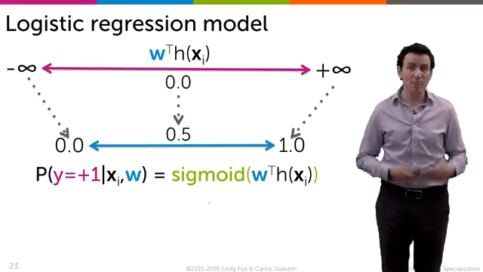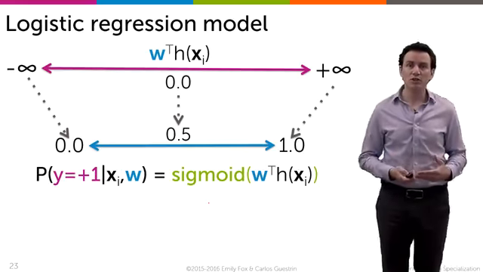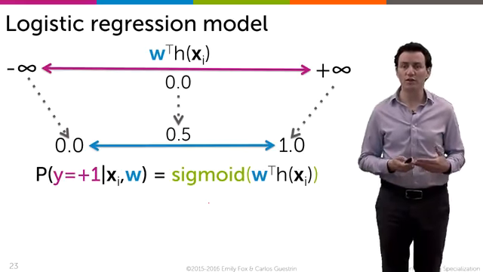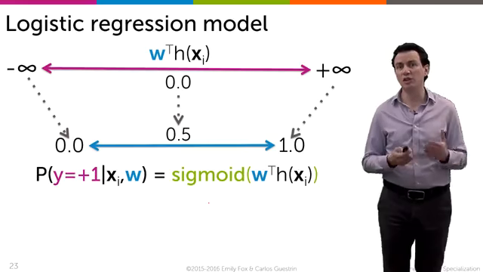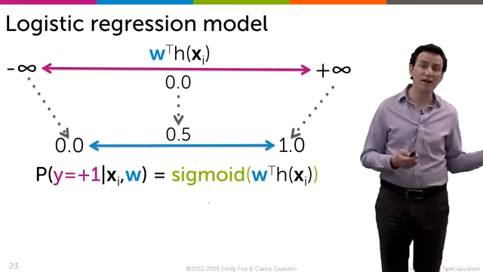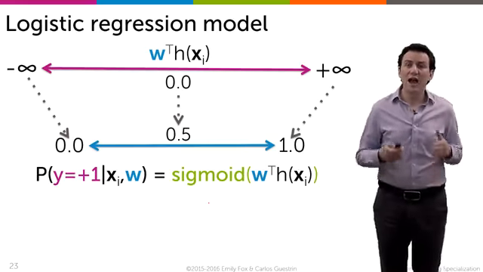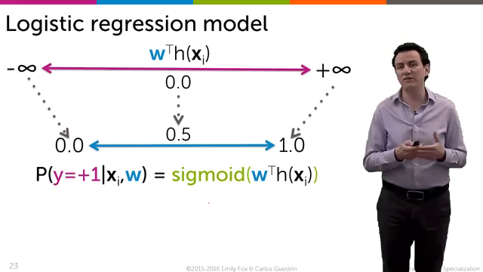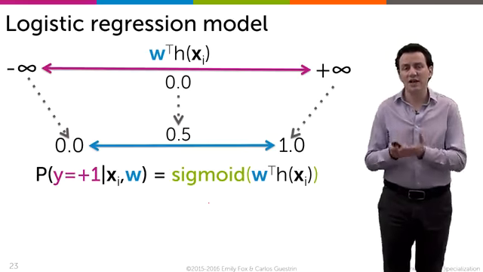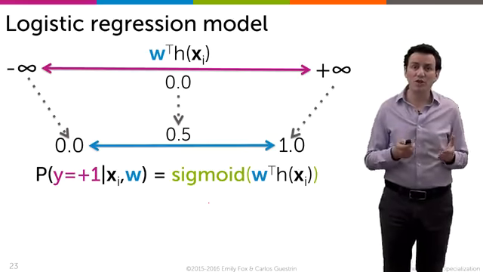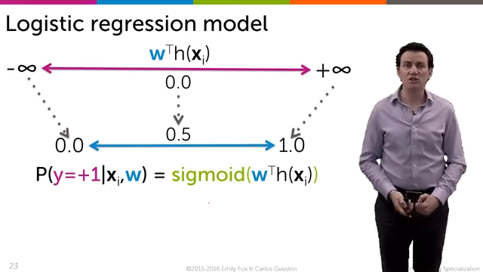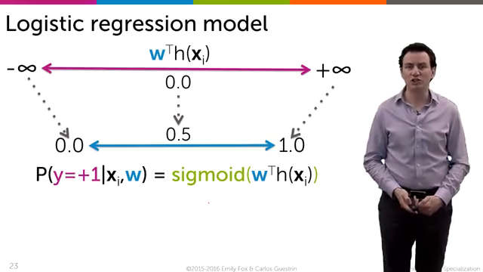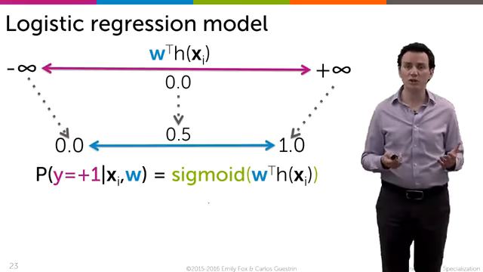As you remember from the previous modules, we talked about the relationship between the score on the data, W transpose H, which varies from minus infinity to plus infinity, and the actual estimate for probabilities, the probability of y equals plus 1, given its input x and w, as a sigmoid applied to the score function W transpose H. So that's the model we're working with.